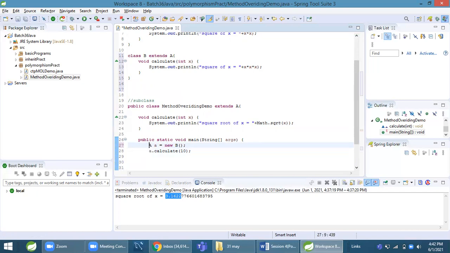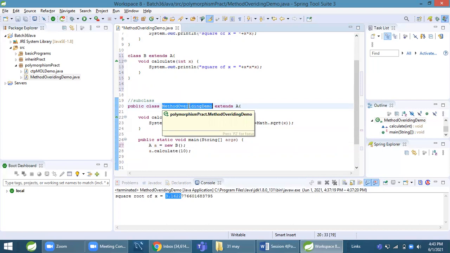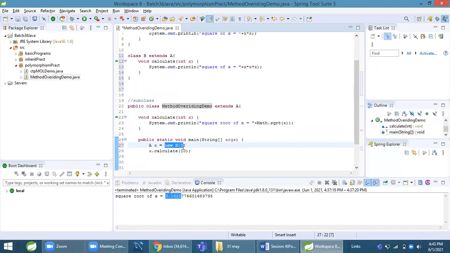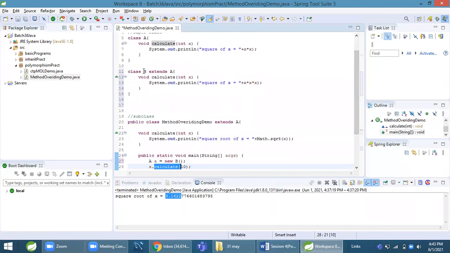Here I am declaring a reference variable for superclass A, then new B. I want to execute class B's implementation, so I provide the object of class B. If you want to execute this class's implementation in the method overriding demo, then provide the object of that class. So here, new B, I want to execute its implementation, so I provide an object of this class. Now A will have an object of B, and A dot calculate, then A's method will not get called. The method of B will get called.